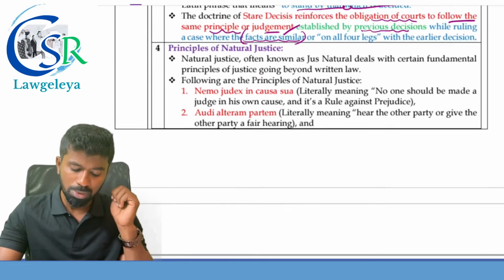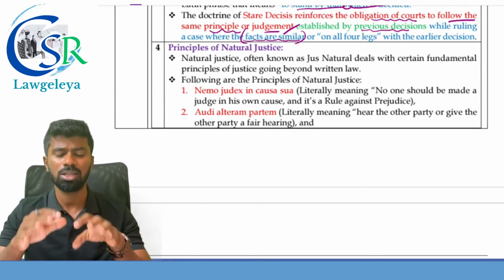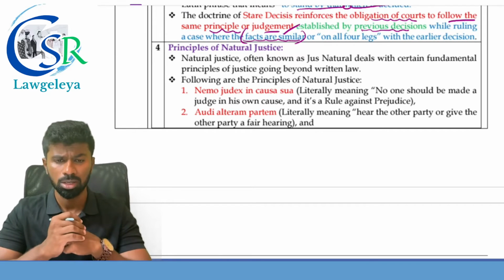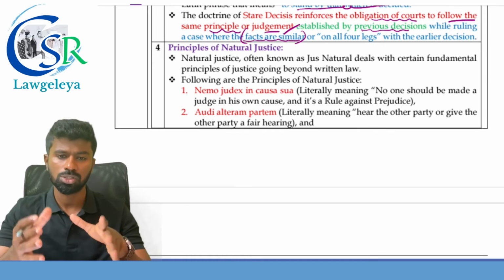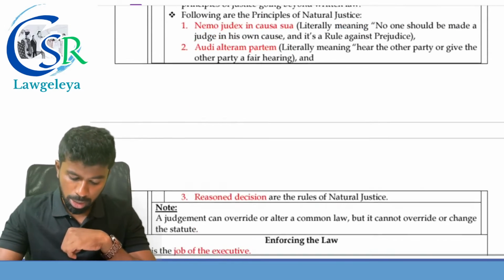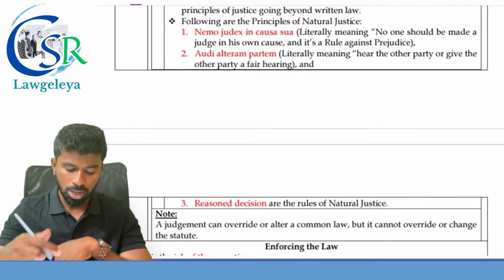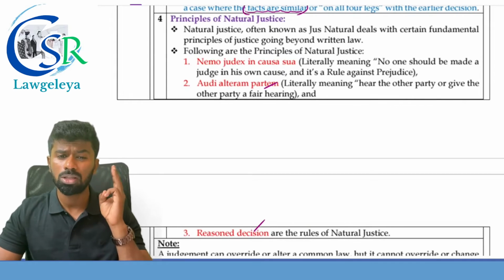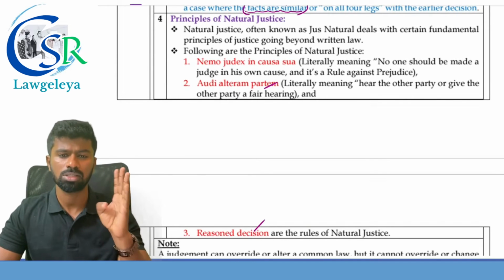Fourth one, principles of natural justice. Nothing but the inherent principles of the justice system in India. Principles of what justice? Natural justice. So we have three principles of natural justice: nemo judex in causa sua, audi alteram partem, and reasoned decisions. So you should write all three principles while you write the answers for these questions.